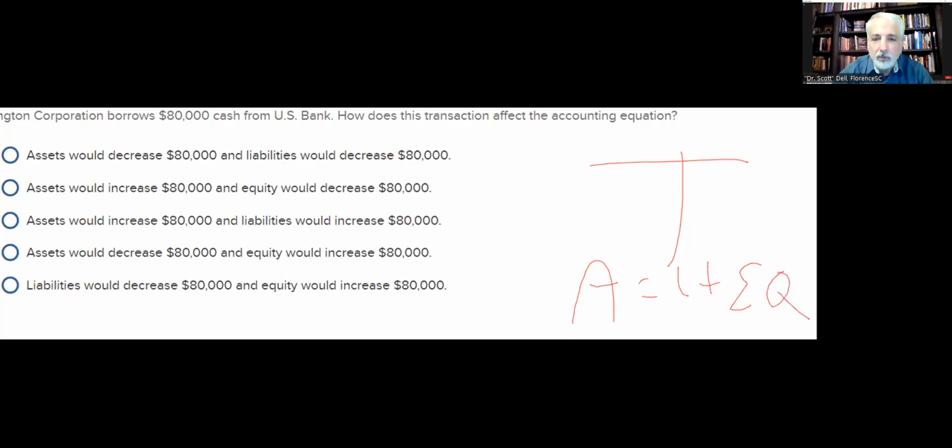So what happened? We got 80,000 cash. So where do we put that? We're going to put that under the assets, 80K. And we incur a liability. We have a notes payable of 80K. Are we in balance? You bet. Cash is up, notes payable is up. We're in balance. Life is good.